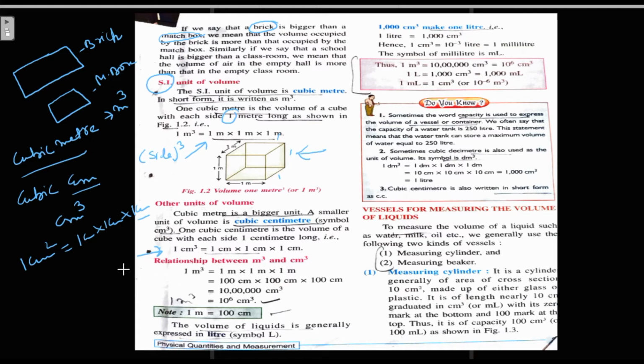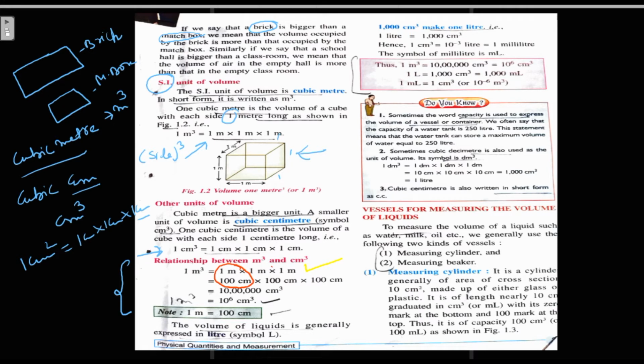From here we can see the relationship between meter cube and centimeter cube. As we know, 1 meter cube equals 1 meter into 1 meter into 1 meter, as given here. So 1 meter is equal to 100 centimeter.